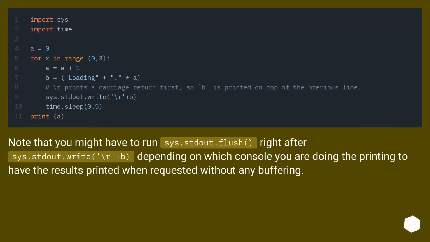Note that you might have to run sys.stdout.flush right after sys.stdout.write \r, depending on which console you are doing the printing to, to have the results printed when requested without any buffering.